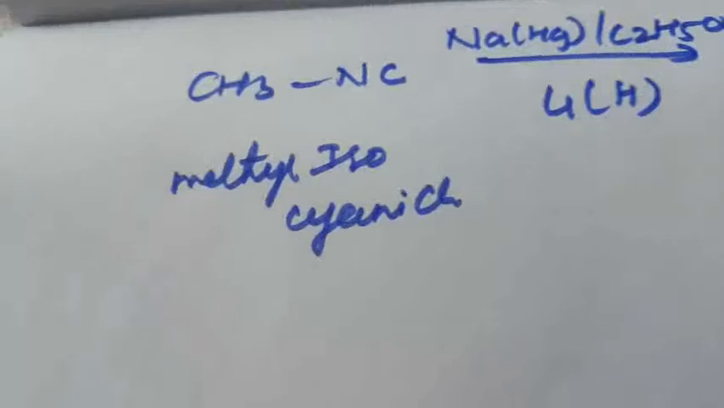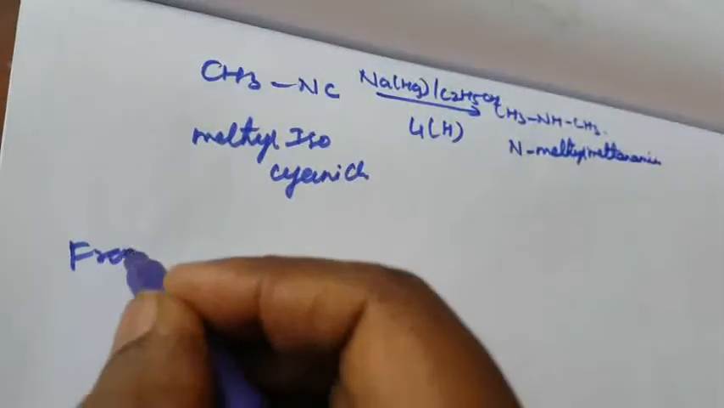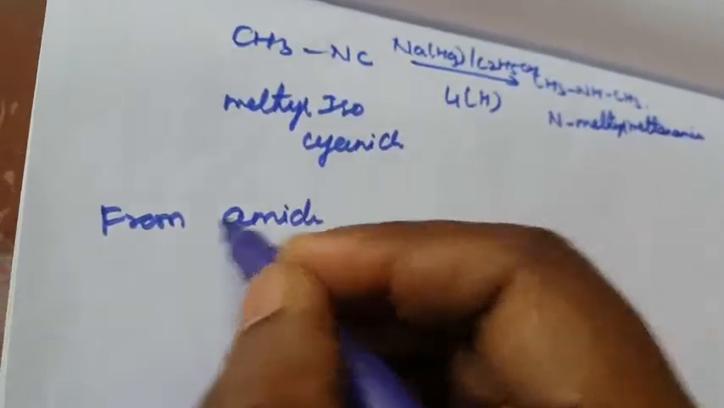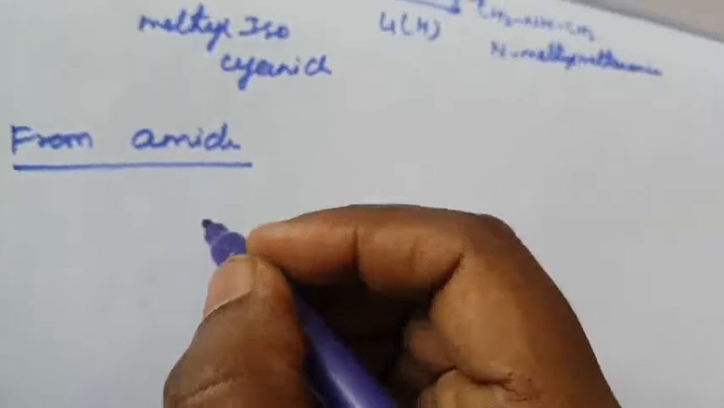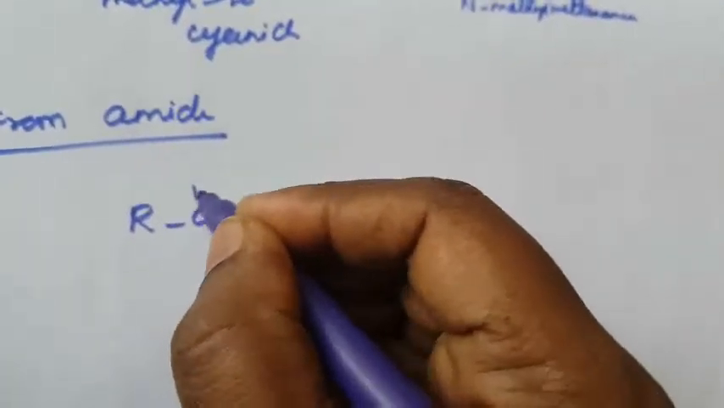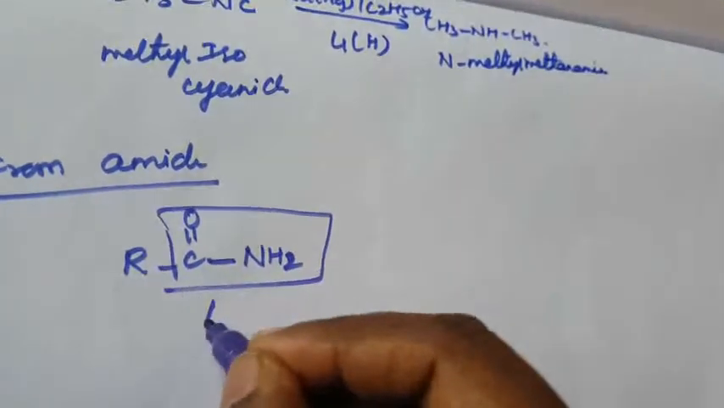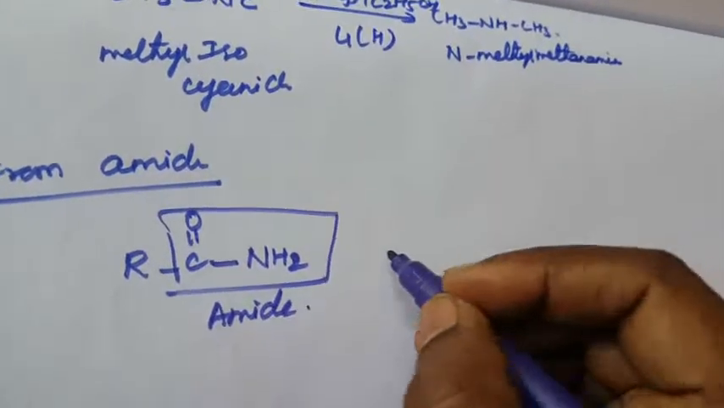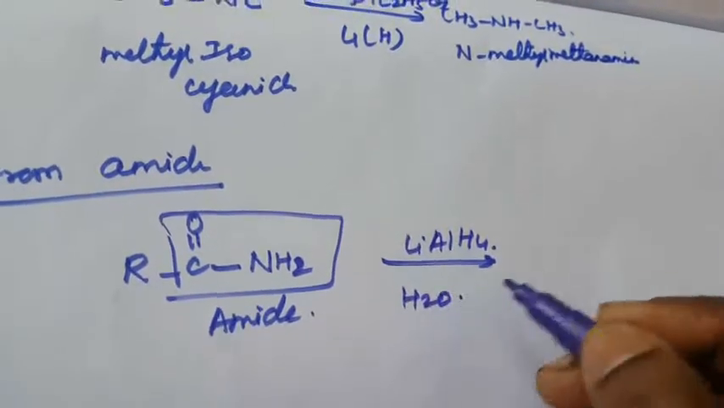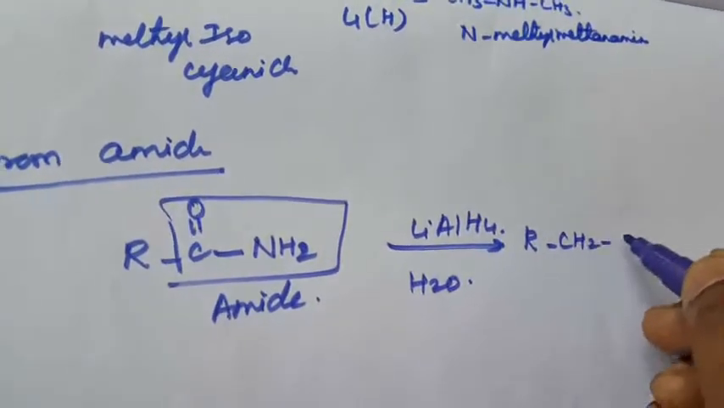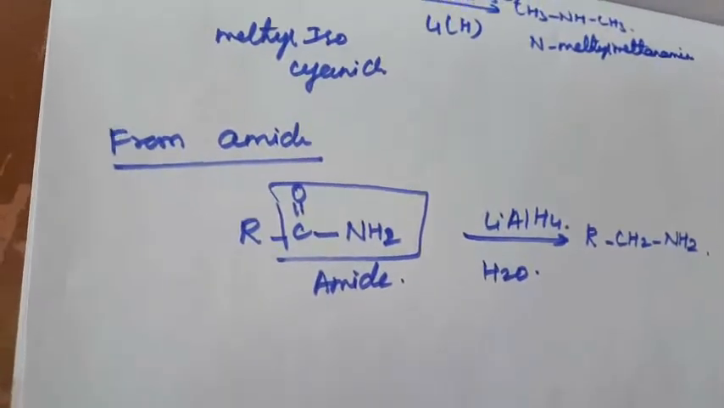Then again, another one is from amide compounds. What is an amide? CONH2 is the amide compound. Reduction of amide with lithium aluminum hydride and water forms the amine, alkyl amine CH2NH2. So next one is the Hofmann degradation reaction.